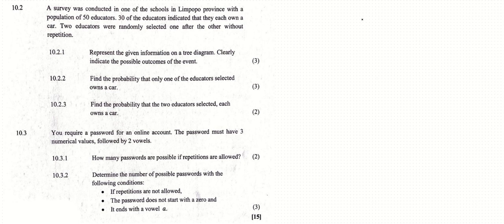Let's look at this question. A survey was conducted in one of the schools in Limpopo province with a population of 50 educators. The head of the educators said that each own a car. Two educators were randomly selected, one after the other, without repetition.